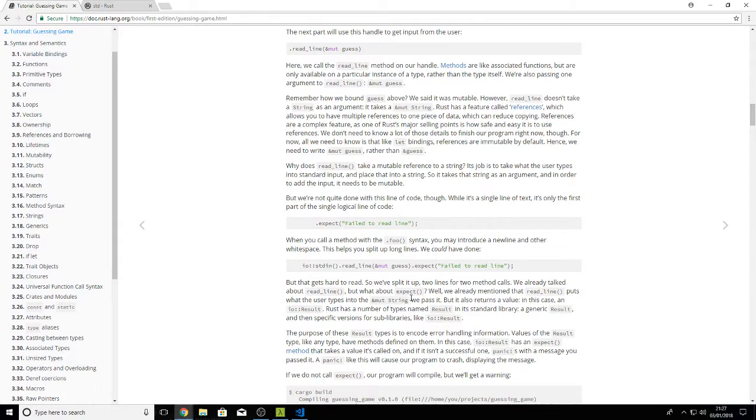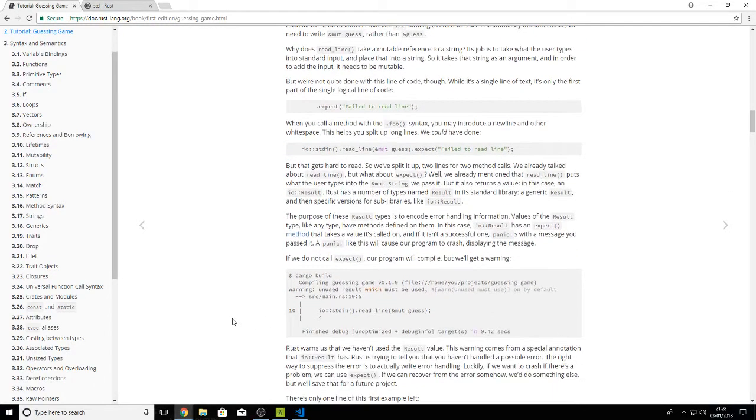We already mentioned that read_line puts what the user types into the mutable string we pass it, but it also returns a value, in this case, a Result. Rust has a number of types named Result in the standard library: a generic Result, and specific versions in sub-libraries like io::Result. The purpose of Result types is to encode error handling information.